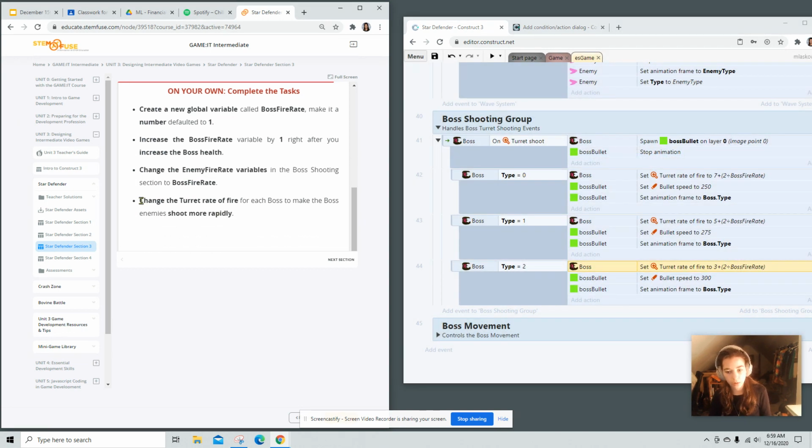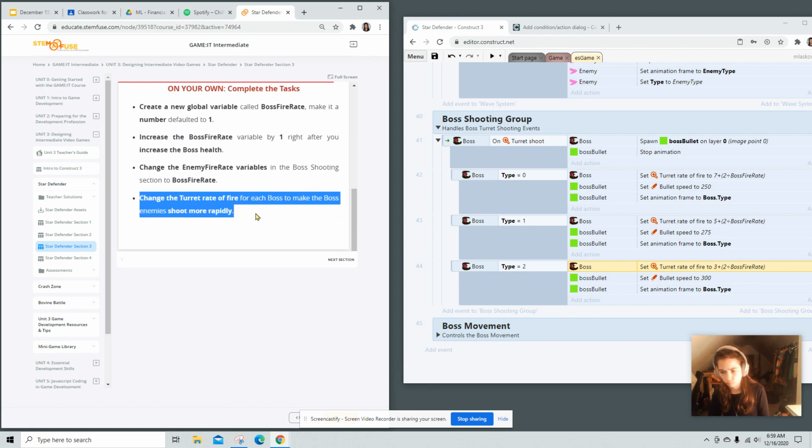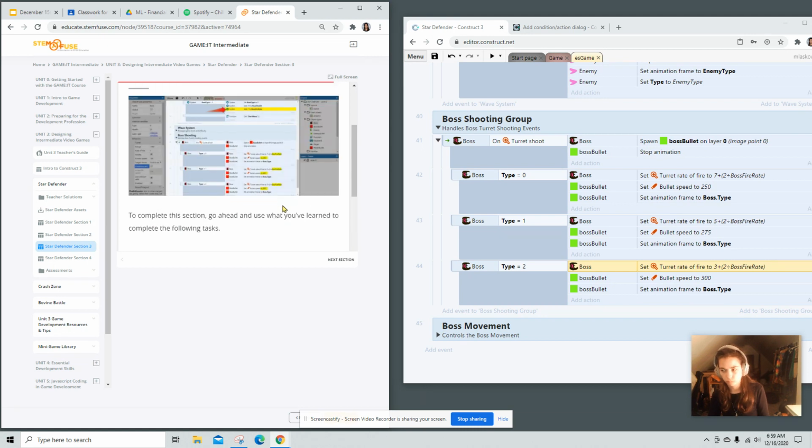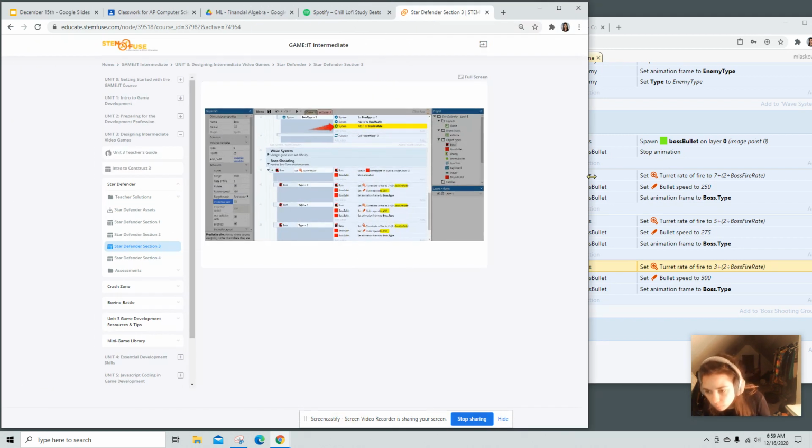Change the turret rate of fire for each boss to make the boss enemies shoot more rapidly. Oh, look at that.